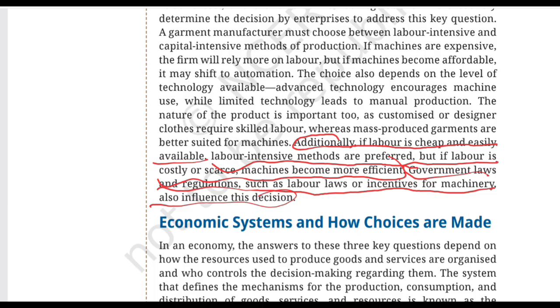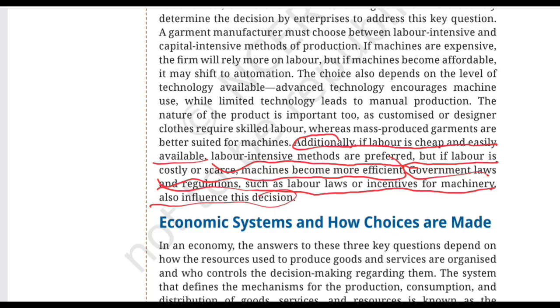Okay. So imagine you are starting a bakery now. You have to decide how to produce bread. Would you use a worker or a machine? Before deciding, what are you going to do? You are going to question a lot of things. First, how much does machinery cost? Are skilled workers available? What technology is available? What type of bread am I going to produce? What quantity am I producing? What laws and regulations definitely apply? That's economics in action. So, class 9, look at what we have achieved.